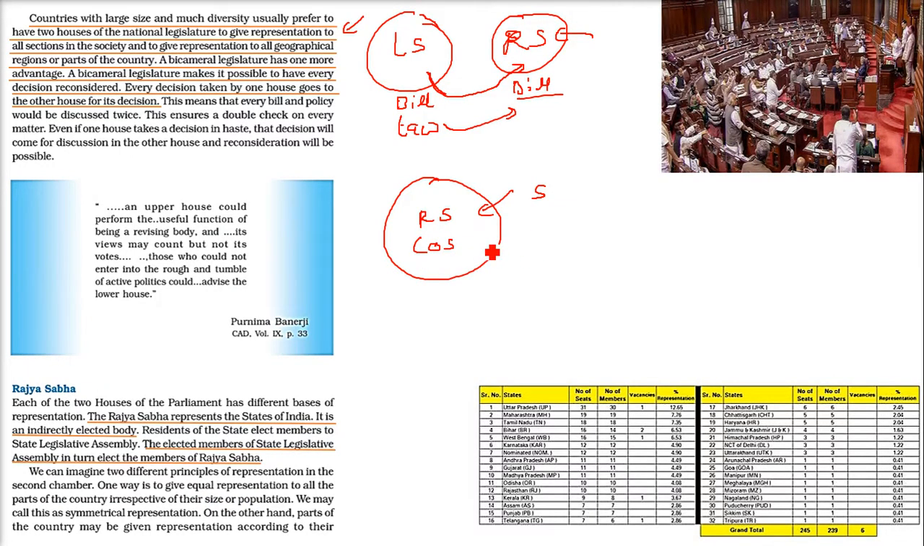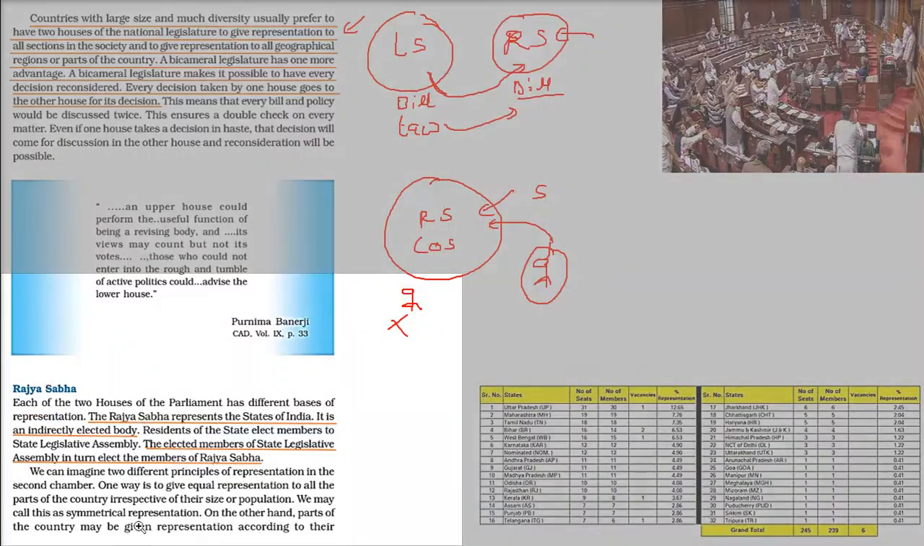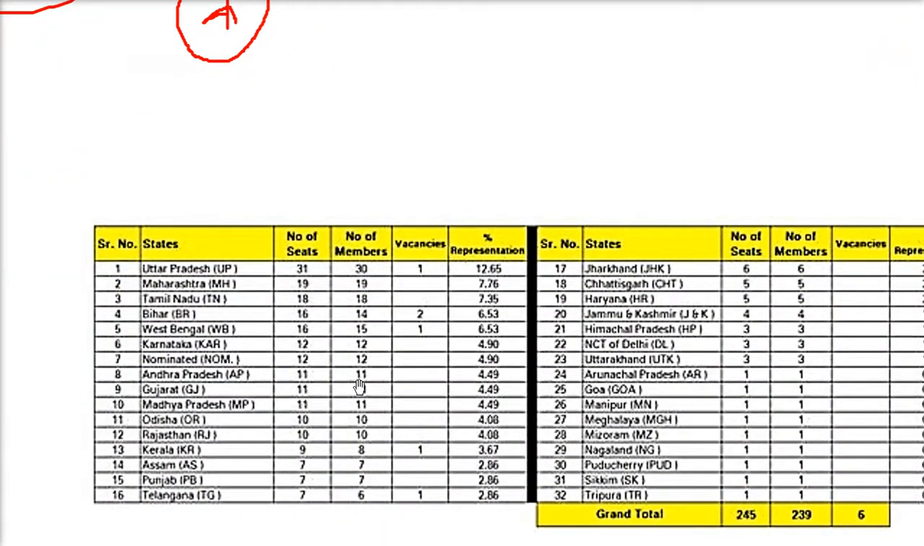The elected members of the State Legislative Assemblies elect the members of Rajya Sabha. So for Rajya Sabha, you and me are not involved. You and me don't vote. The MLAs of a state will elect the Rajya Sabha members. I'll give you an idea.